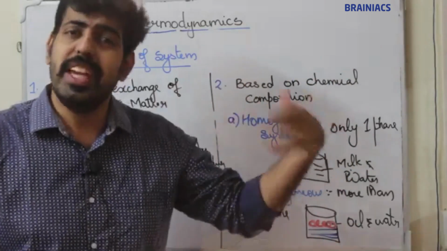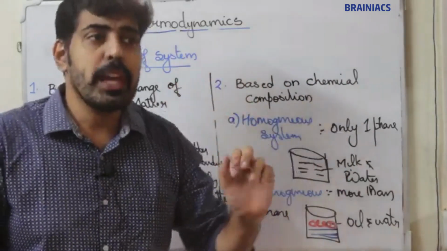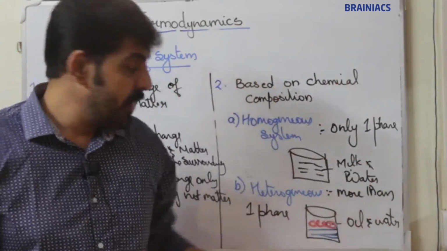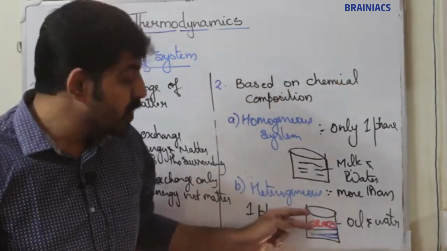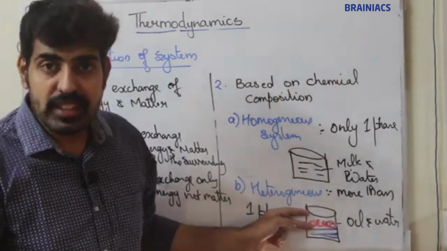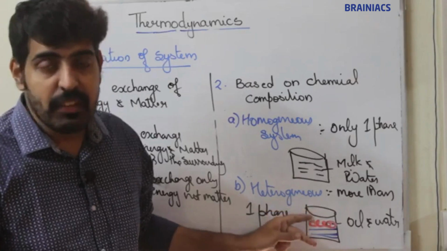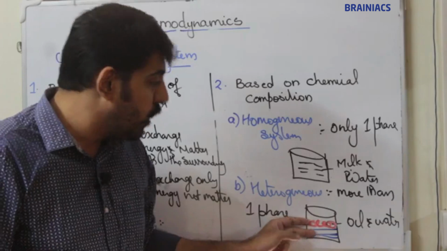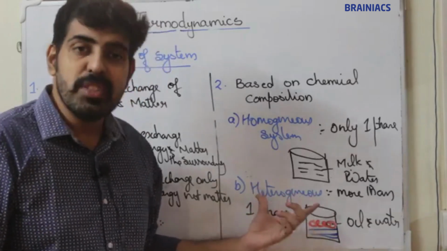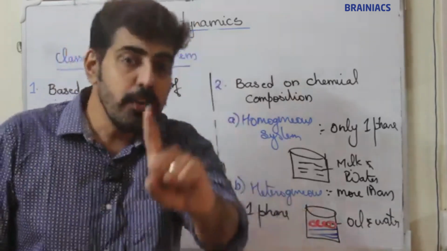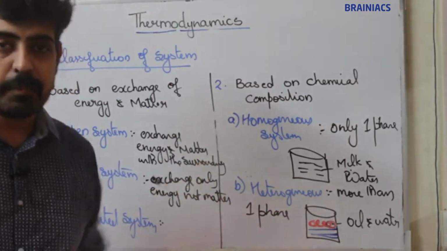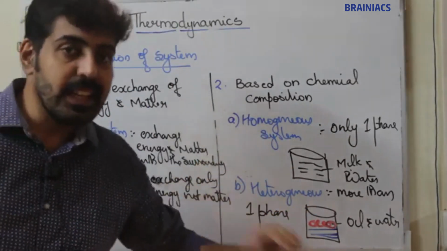It can be 2, 3, etc. For example, when you mix oil and water, they exist as two layers, a water layer and an oil layer. They will not mix with each other. Those systems which consist of more than one phase are known as heterogeneous systems. I think it's clear till here.